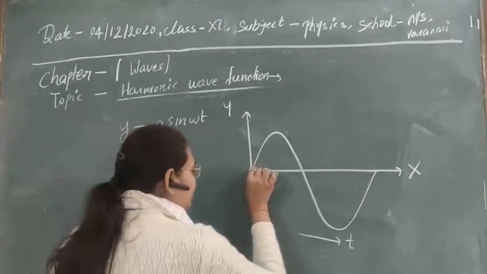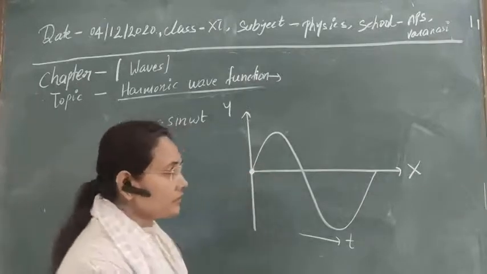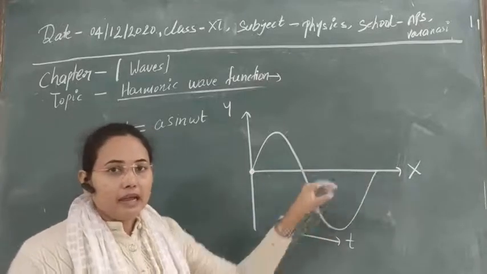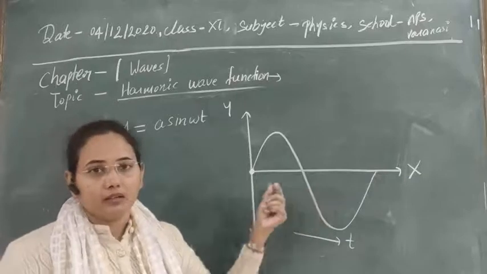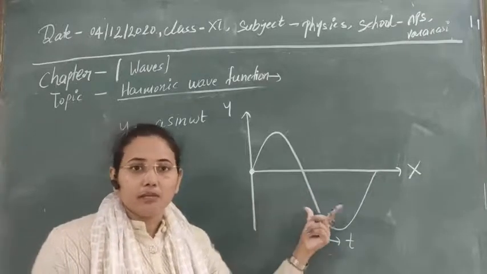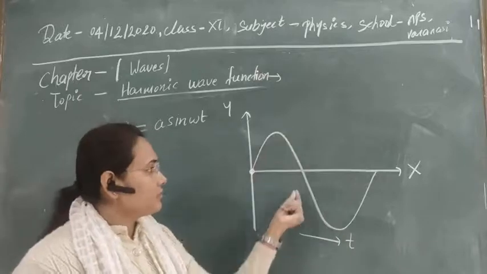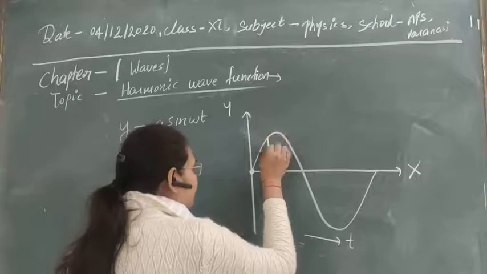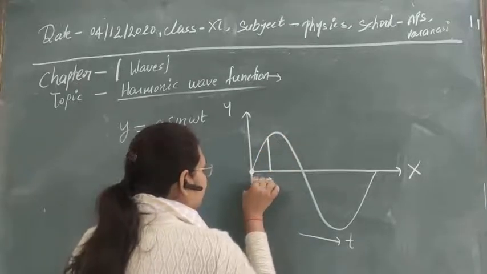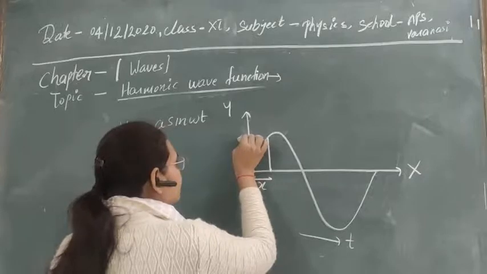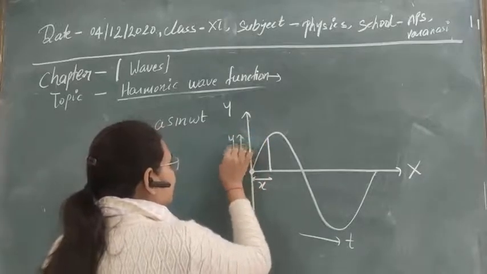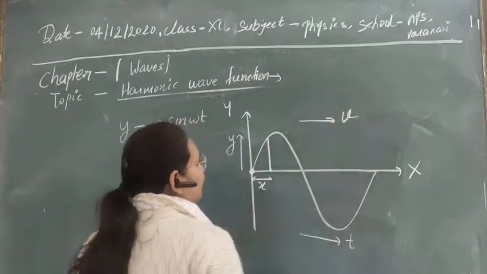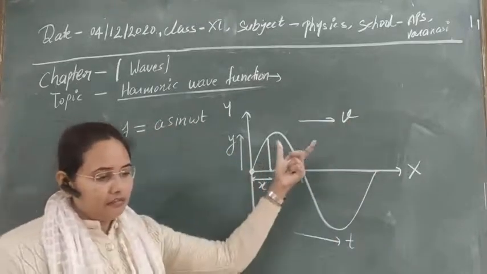Initially suppose the wave started to move from here, where a number of particles are present, and due to their simple harmonic oscillation, this wave is constituted and travels here. Suppose that after some time this distance is small x, this is the displacement direction y, and this wave is traveling with some velocity v.